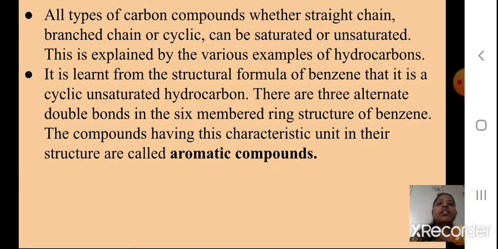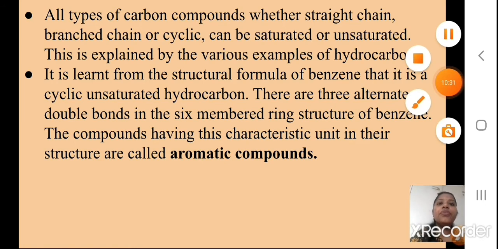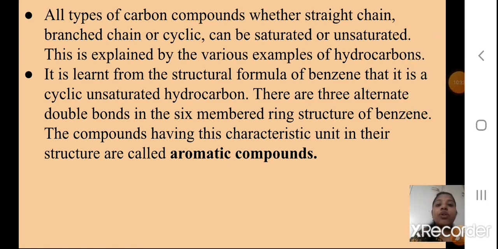Okay, now we'll proceed. All types of carbon compounds, whether straight chain, branch chain or cyclic, which we have studied in the last presentation, can be saturated or unsaturated. This is explained by the various examples of hydrocarbons. It is learned from the structural formula of benzene that it is a cyclic unsaturated hydrocarbon.